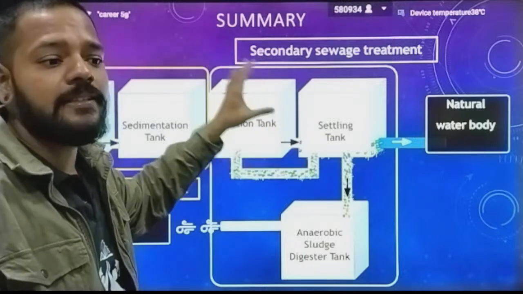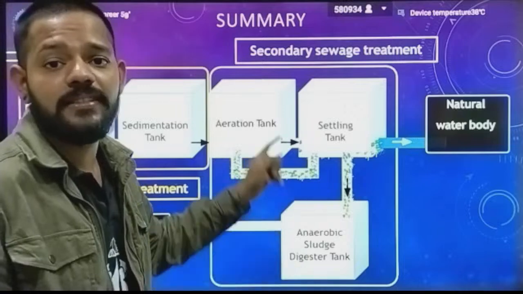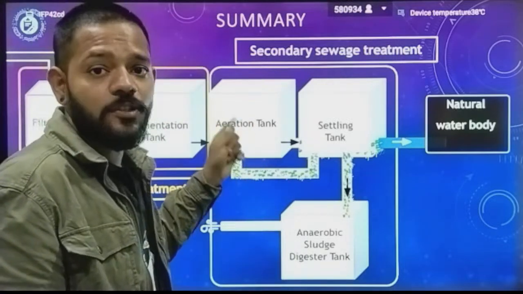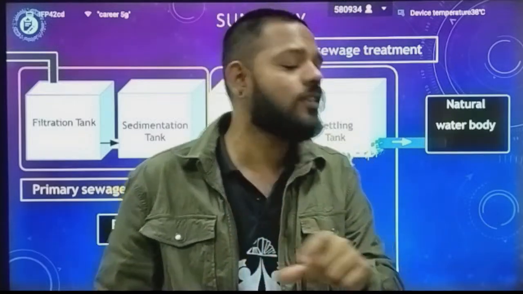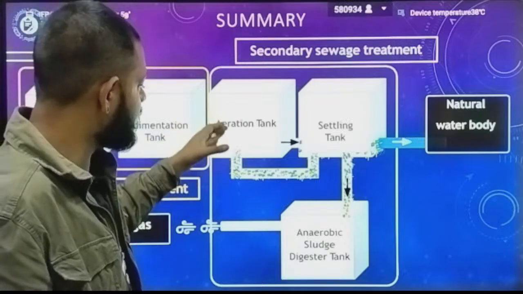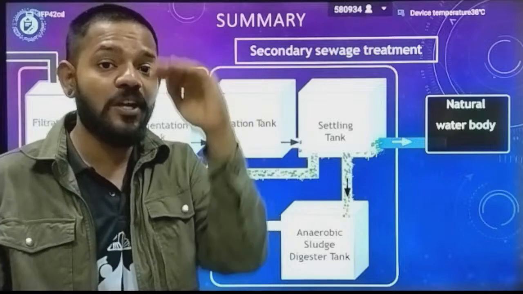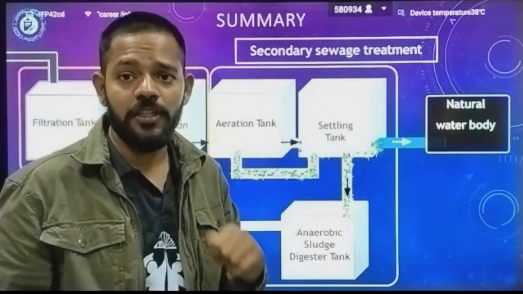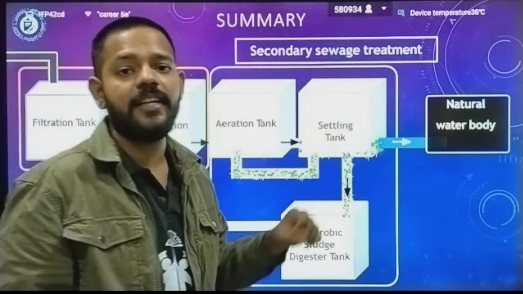It's time for biological treatment, the second treatment, in which you have three tanks: aeration tank, settling tank, and anaerobic sludge digester tank. What does the aeration tank do? It agitates and mixes the water, adding air inside it, to work with aerobic bacteria. These aerobic bacteria eat down the organic waste present inside the aeration tank. Now the waste product is sent to the settling tank, in which you have two things. One is reduced BOD water, which is sent to natural water bodies, and the second is the activated sludge, which is present at the base of the settling tank.